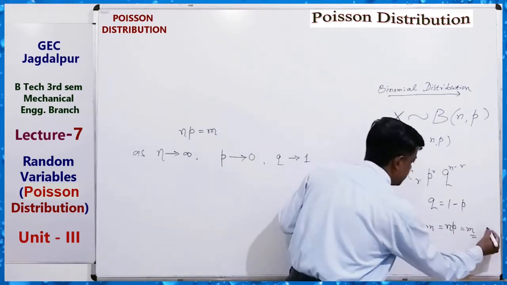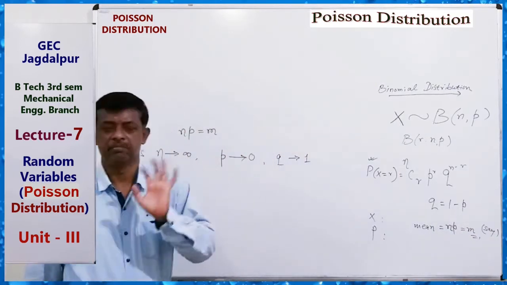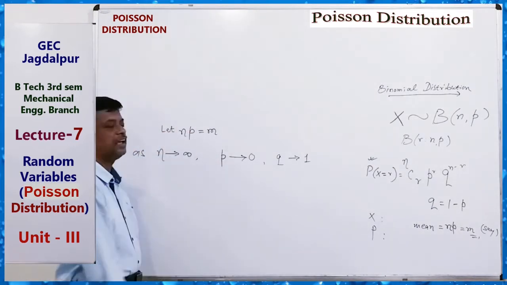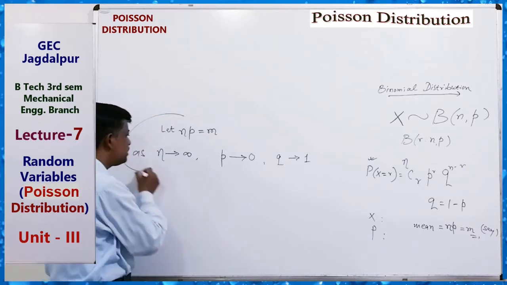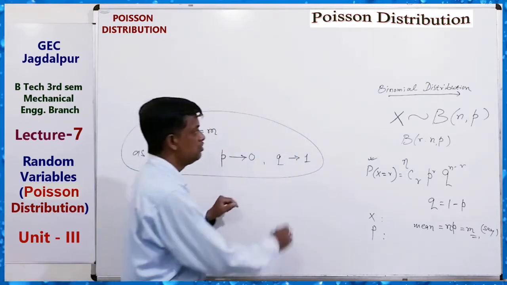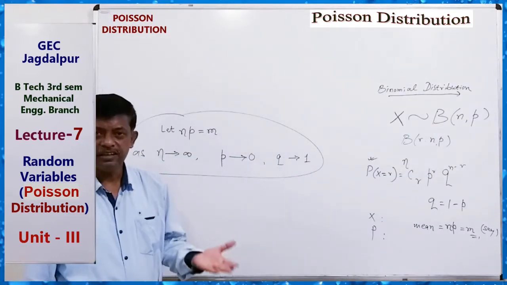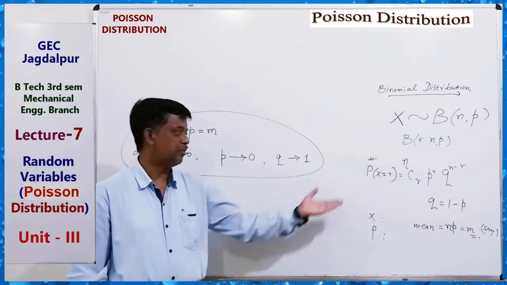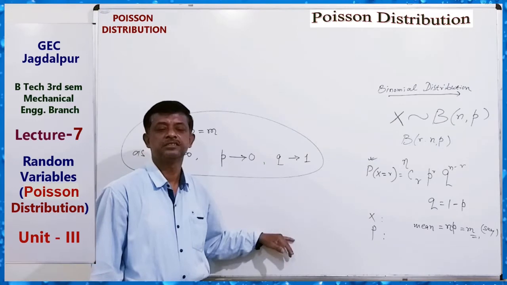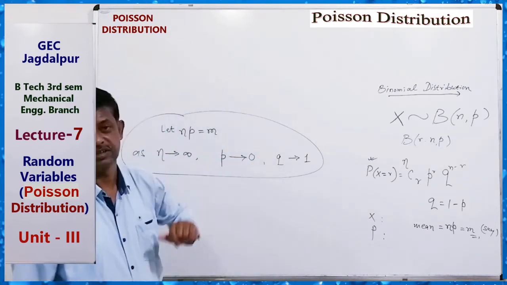Suppose this is the mean value, a fixed value. So let np equal m. We have to apply this limiting condition to the binomial distribution. Then we get a different type of formula, known as the probability of r successes for the Poisson distribution.